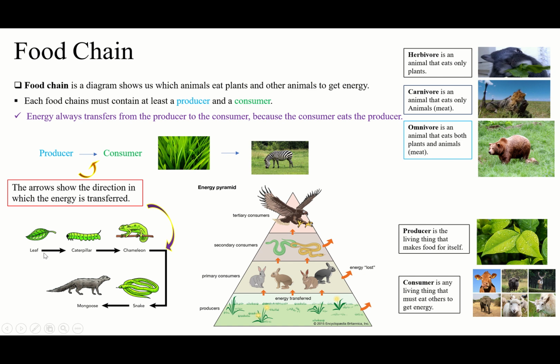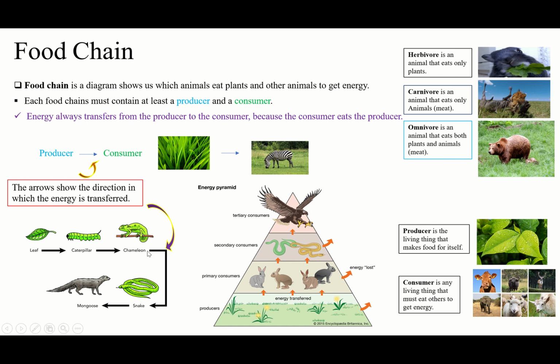For example, in here the arrow is going to tell us that energy moves from left to right. You see, to the right, it means from leaf to the caterpillar. And also here is the same, the arrow is going to tell us that energy moves from left to right. It means from the caterpillar to the chameleon, right?